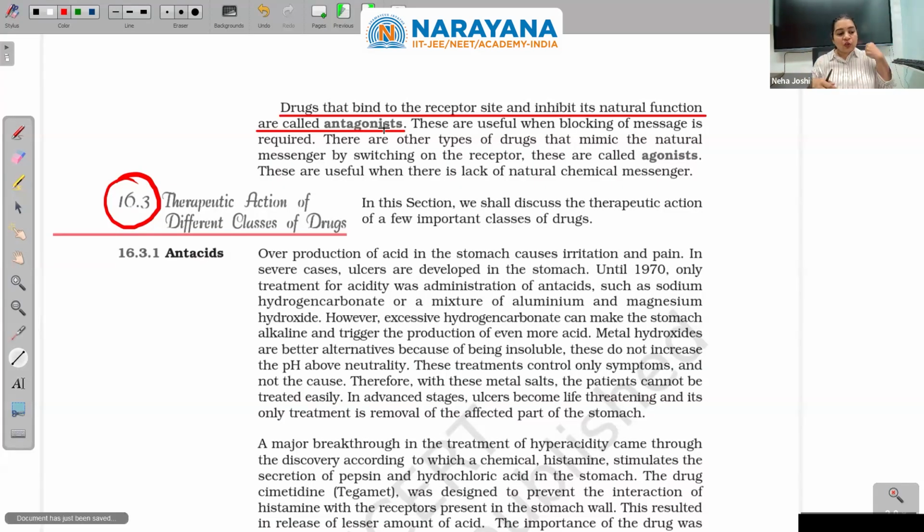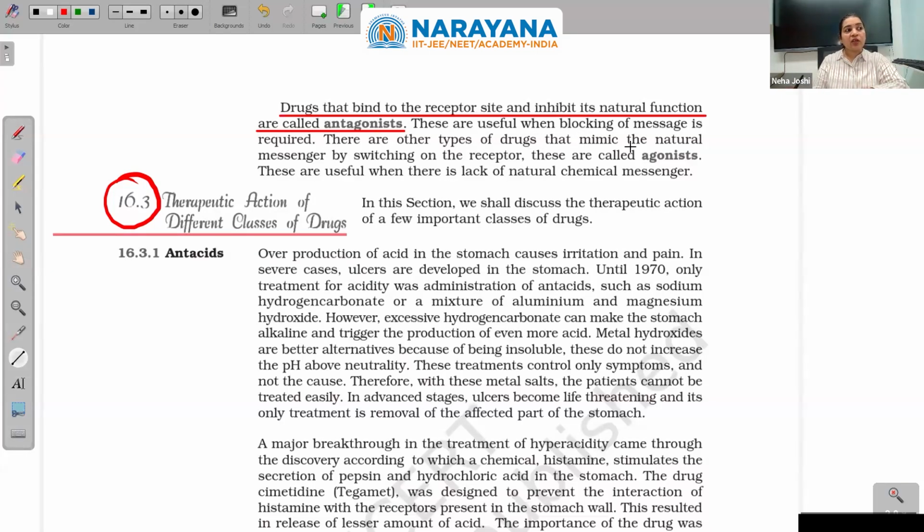But if we do not want that type of behavior from that cell, we want receptors not to convey this message to the cell and stop that working. For that, we generate certain drugs, they bind to the receptor sites, and now that receptor site is blocked and inhibits its natural function. These are called antagonists. These are useful when blocking of message is required.